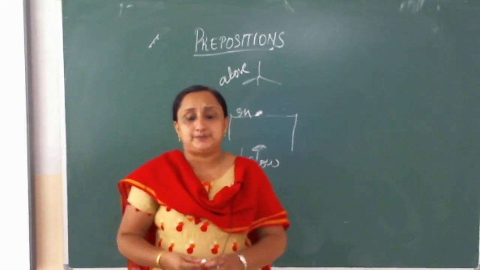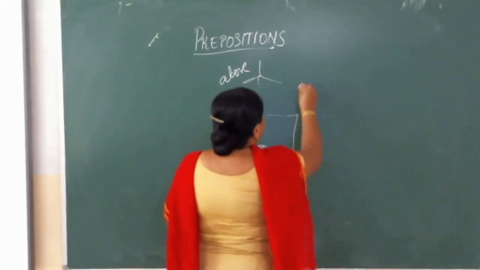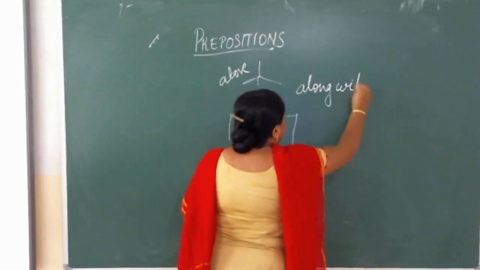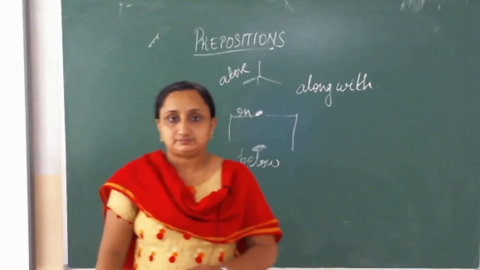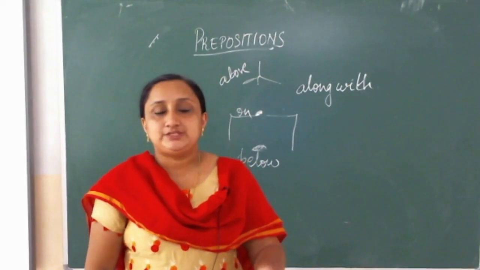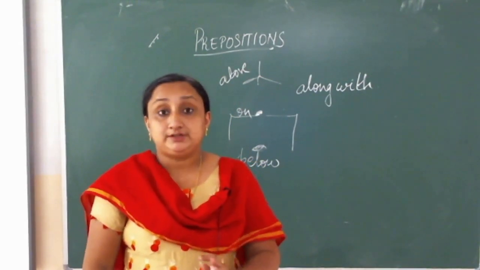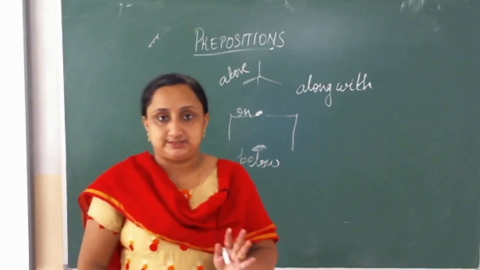Now see the complex prepositions. That means they consist of two or more words. Along with: along with tea, you can have bread. When you have tea along with it, you can have bread also. In front of: don't park your vehicle in front of this gate.